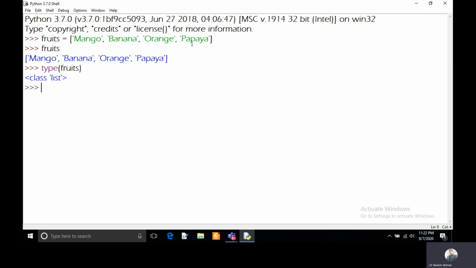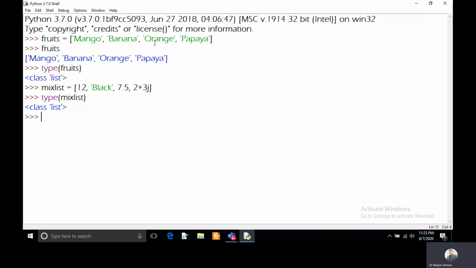And you can also have mixed types of data values in a list. So I'm creating a mixed list, and in this list I am putting a number and a string, and then I'm putting 7.5, which is a real number, and 2 plus 3j, which is a complex number. And you can see the type of this variable. It is showing it is a list. So likewise, we can create a list. It is very simple.